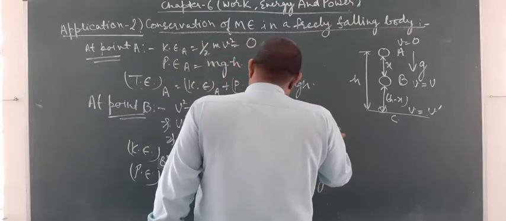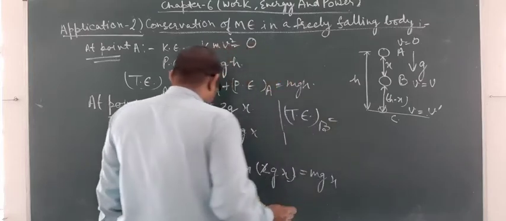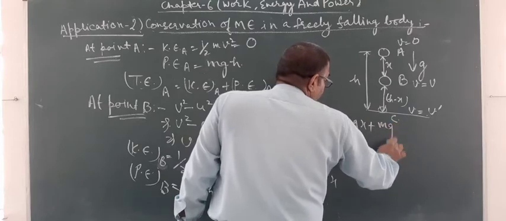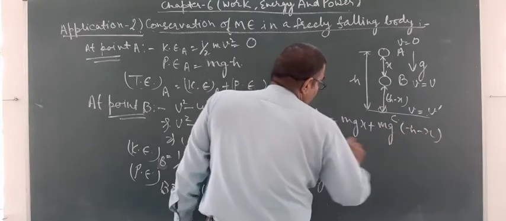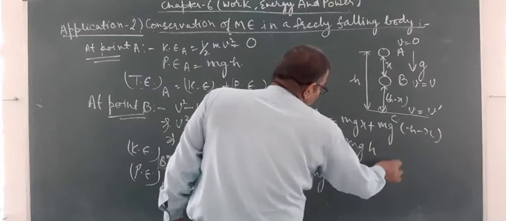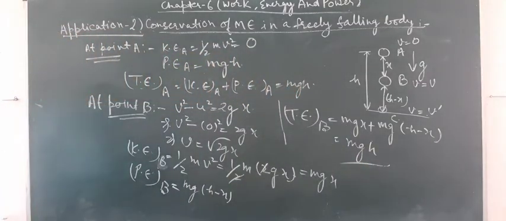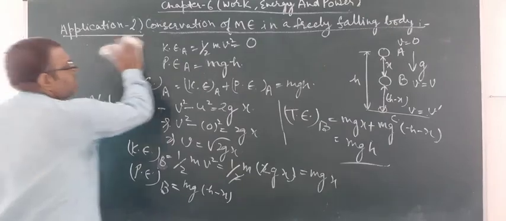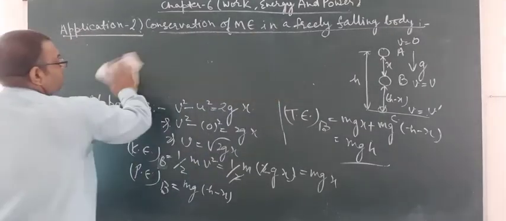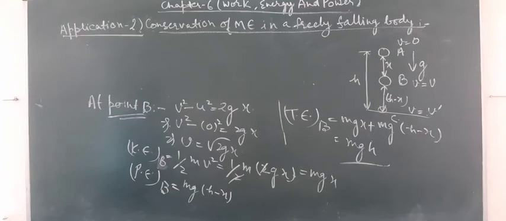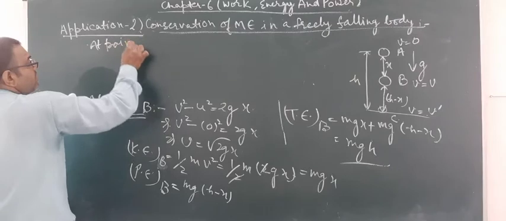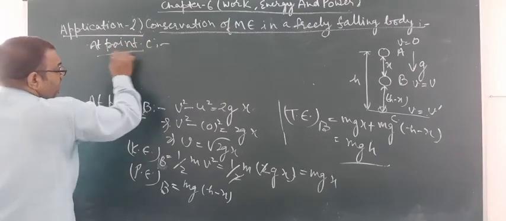Now total energy at point B is equal to mgx plus mg(h minus x), and it is again equal to mgh. Now at point C, we will calculate the total energy at point C.